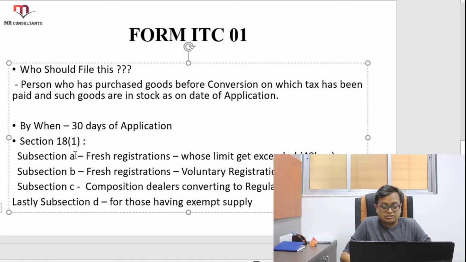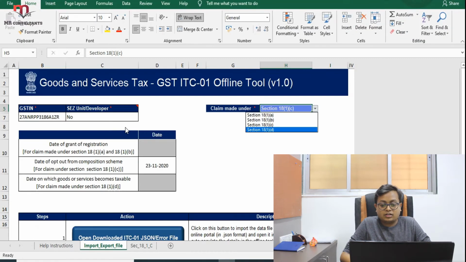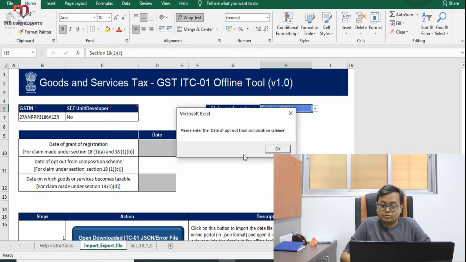Okay, and subsection (c) is for composition dealers, for which we are talking about currently. And (d) is for others having exempt supply. So we have these 4 sections. Here we have to select the claim made under section 18(1)(a), (b), (c), (d), whatever it is. So in our case it is 18(1)(c). Then we have this option, date of opt out from composition scheme. That will be the current date.